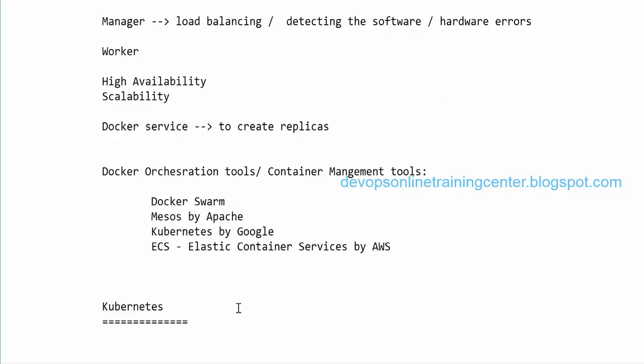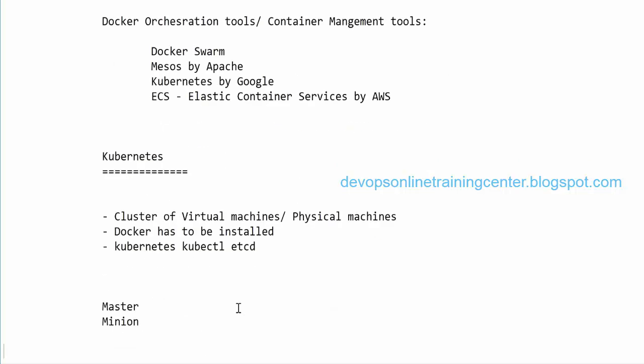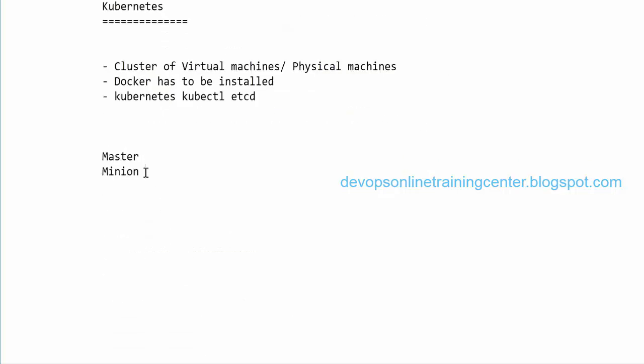In a similar way, Kubernetes also behaves. It also has a master. It also has minions. We can have multiple minions. Compared to Docker Swarm, Kubernetes setup is complex because we need to install a lot of packages and do a lot of setup, right? We install packages on the master, we install packages on the minions, and there are a lot of configuration files that need to be changed on both minion and master. We need to notify minions like this is your master, and on the master also we need to make some configuration changes.